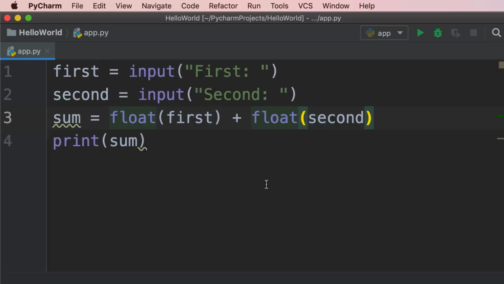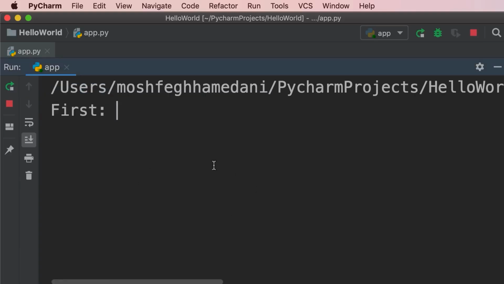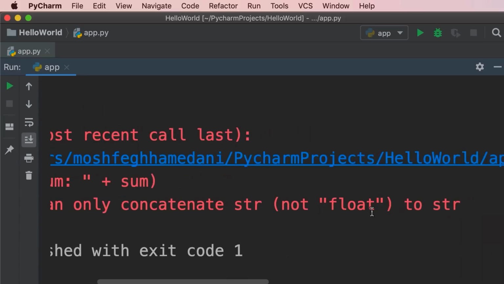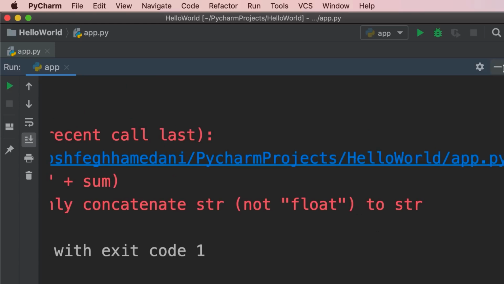Now, let's add a label over here. So "sum is" plus sum. Let's run our program one more time. 10 and 20. Once again, we got an error. The error is saying that Python can only concatenate strings, not floats to strings.